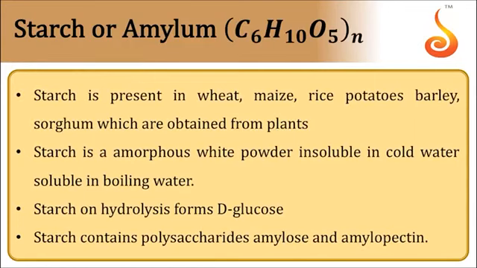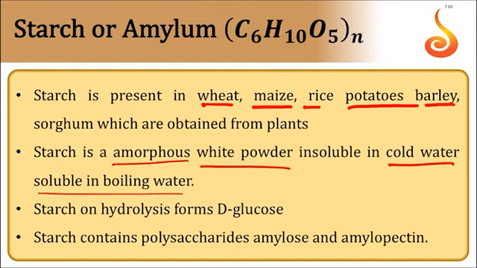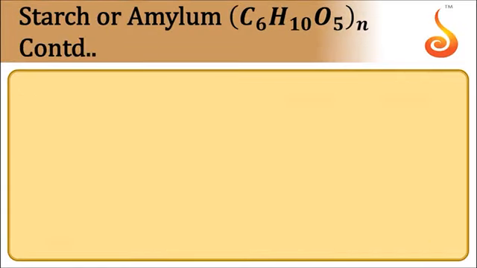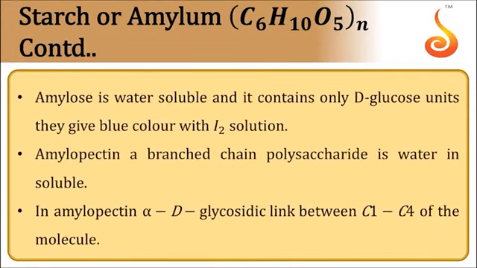Next, starch is a polysaccharide present in wheat, maize, rice, potato, barley, etc. Starch is an amorphous white powder, insoluble in cold water but soluble in a little hot water. Starch on hydrolysis forms n number of alpha D glucose units. Starch contains two types of structural components, amylose and amylopectin. Amylose is the water soluble component, amylopectin is the water insoluble component.